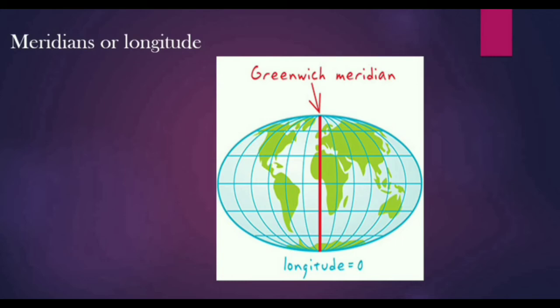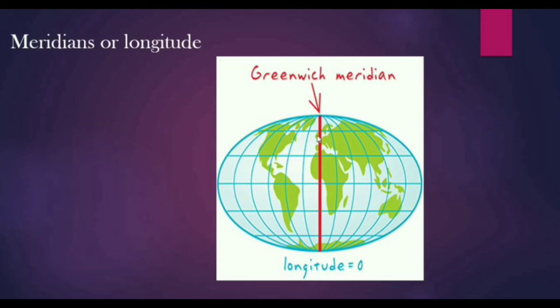Again, it is the number of degrees east or west of the prime meridian, which is at 0 degrees. So the prime meridian is at 0 degrees. You can see the dark red line, that is the prime meridian.